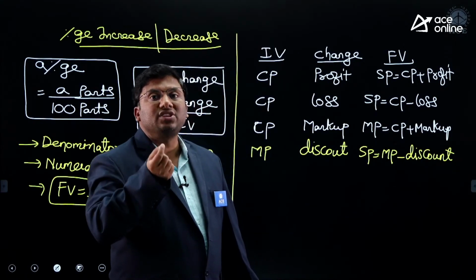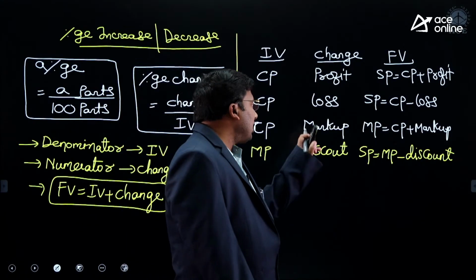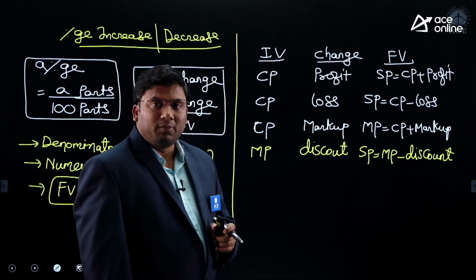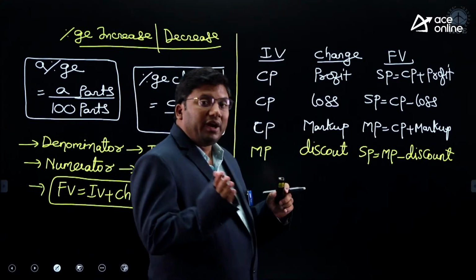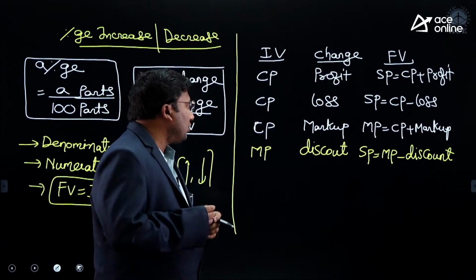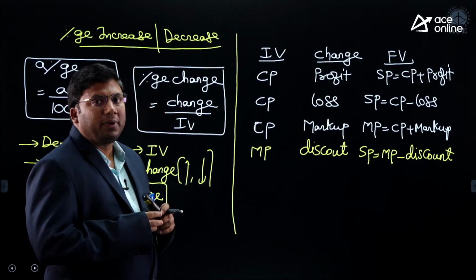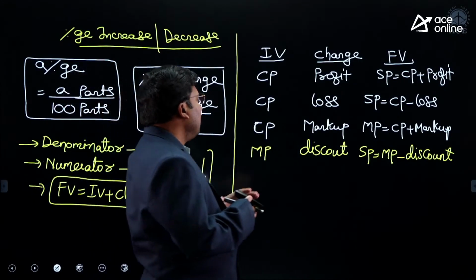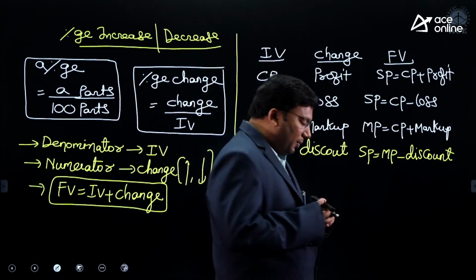I went to a shop and purchased a water bottle at 10 rupees. There is no price marked on the water bottle, so I kept my own label. That is markup. I made it 12. MP is equivalent to CP plus markup. SP is equivalent to MP minus discount.